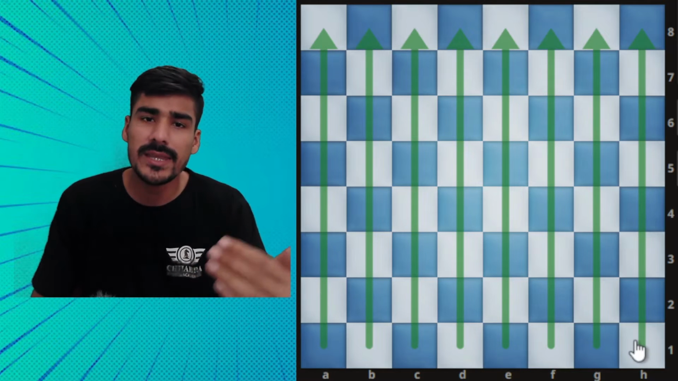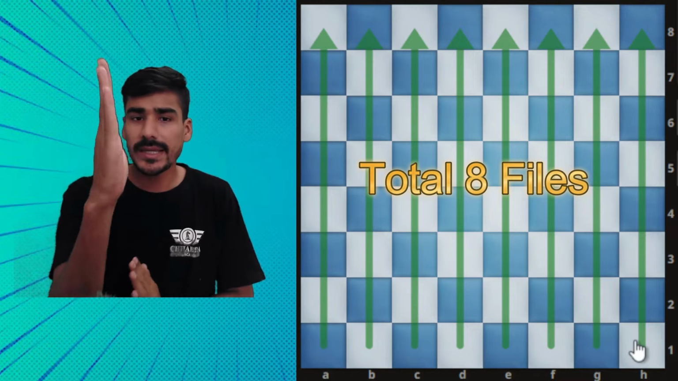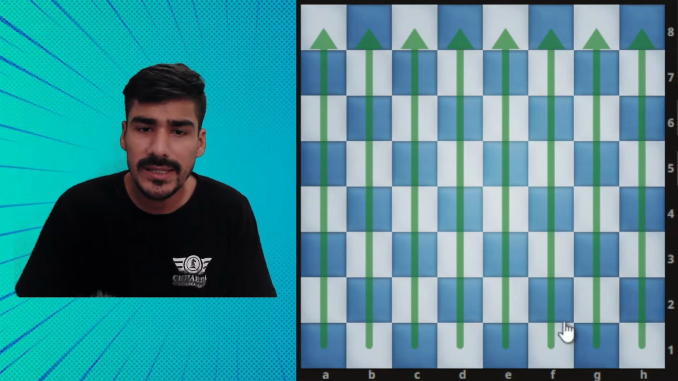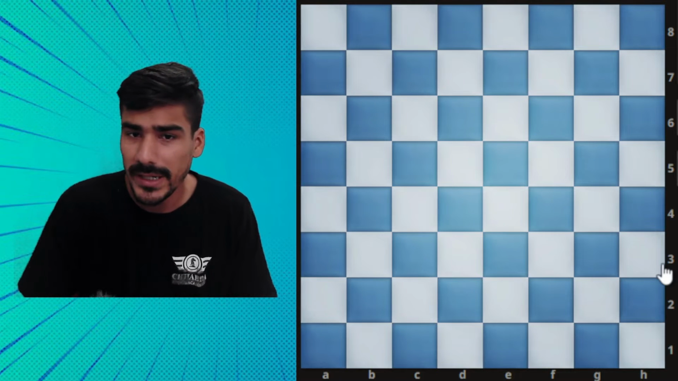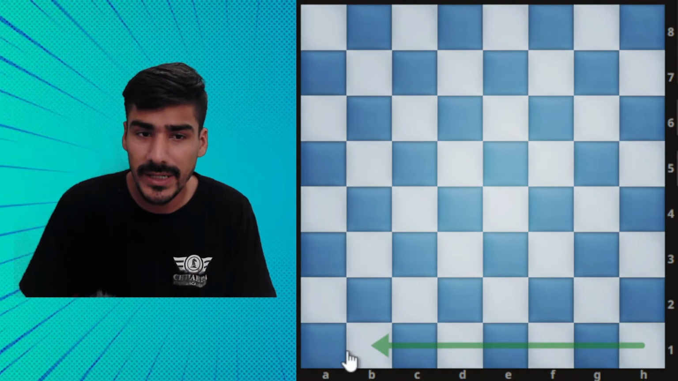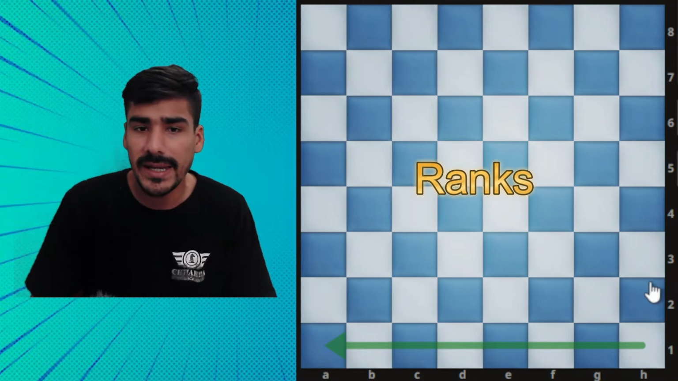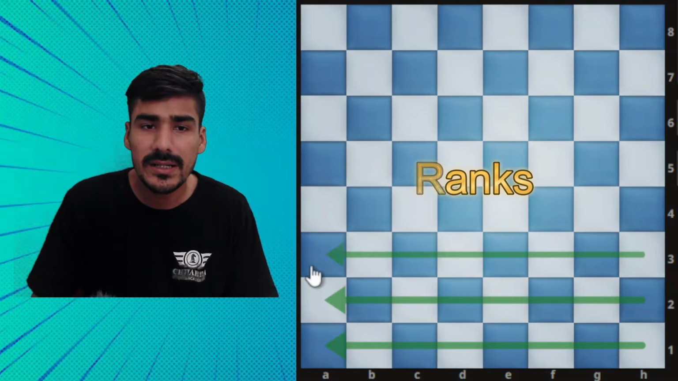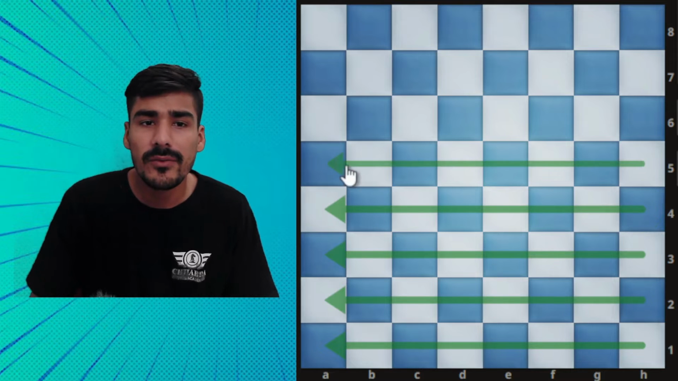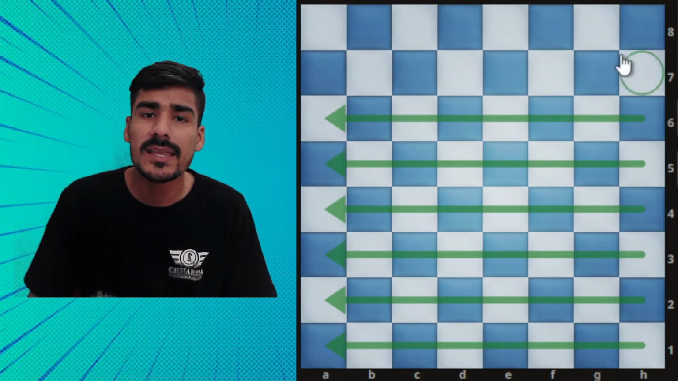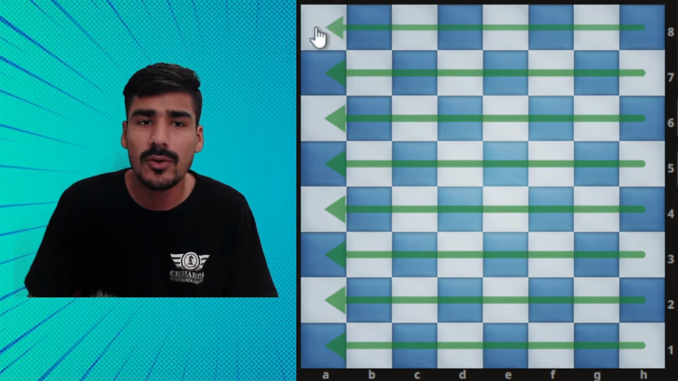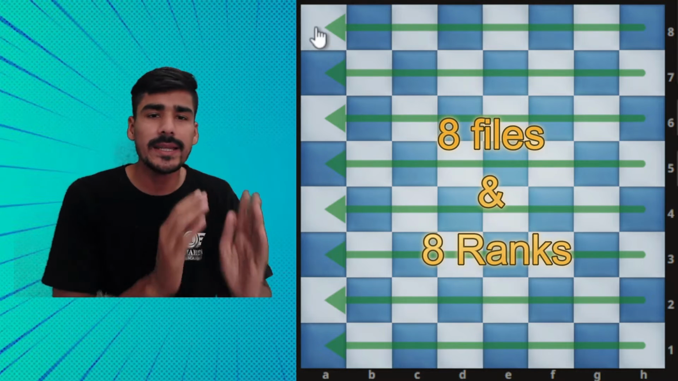So this is known as files. It's 8 files, and you can see there is a number, 1 to 8. This is known as a rank: first rank, second rank, third rank, fourth rank, fifth rank, sixth rank, seventh rank, and eighth rank. So there are 8 files and 8 ranks.